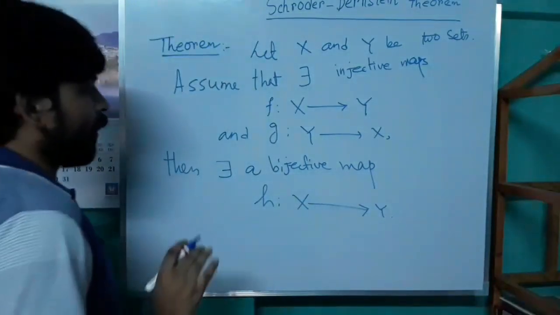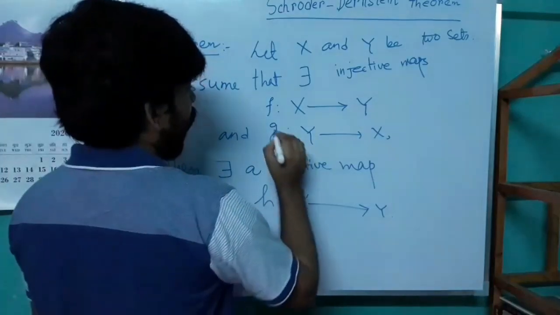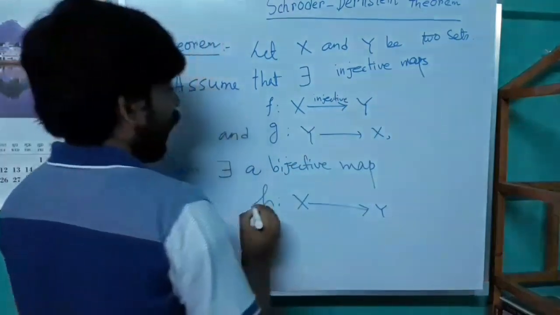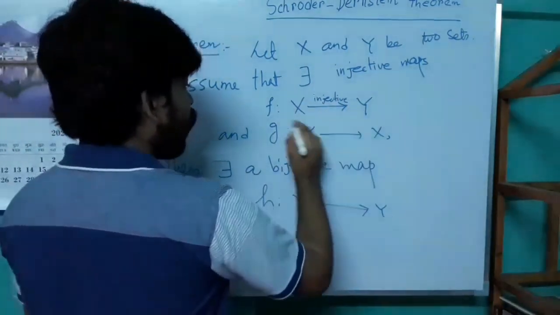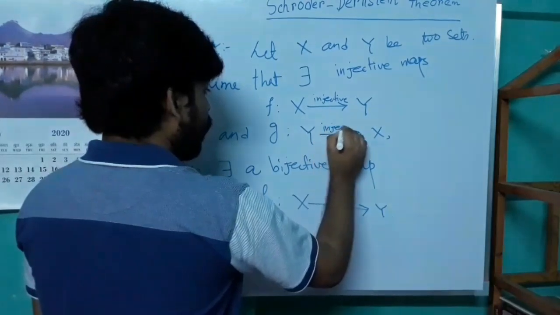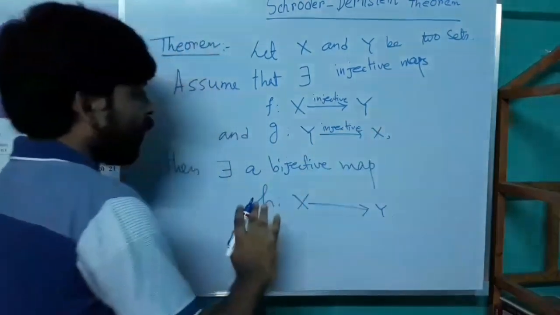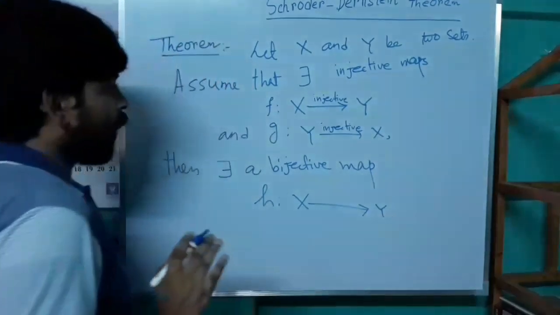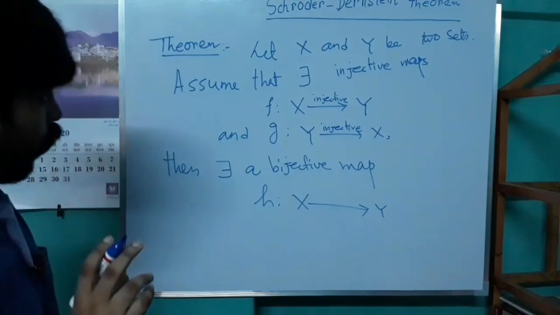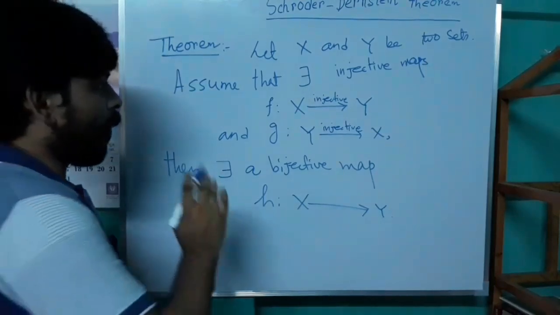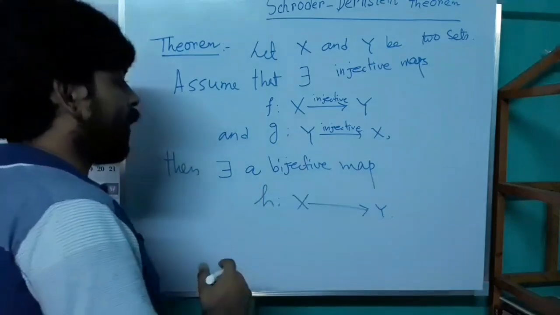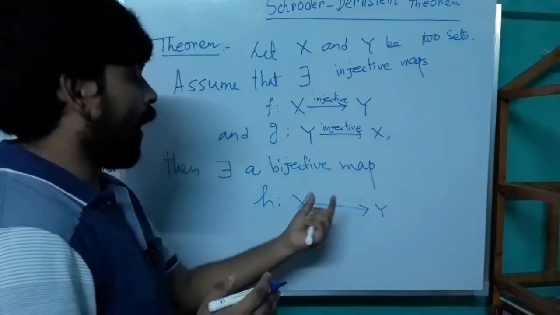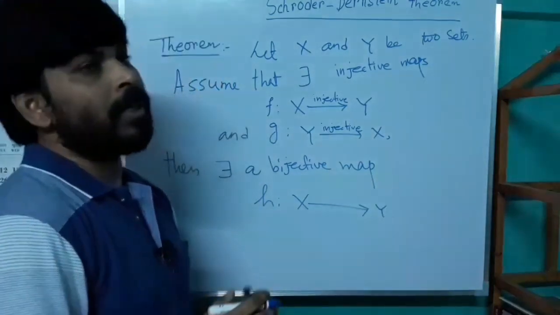So if there exists an injective map f from X to Y and another injective map g from Y to X, then one can construct a bijective map from X to Y. That is, if we construct two injective maps, one from X to Y and another from Y to X, then by this theorem we can say that the cardinality of the set X and the cardinality of the set Y are the same.